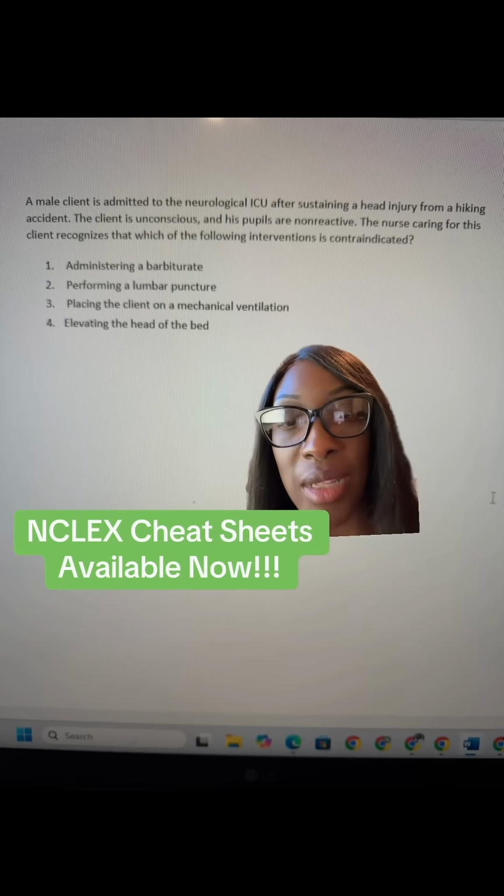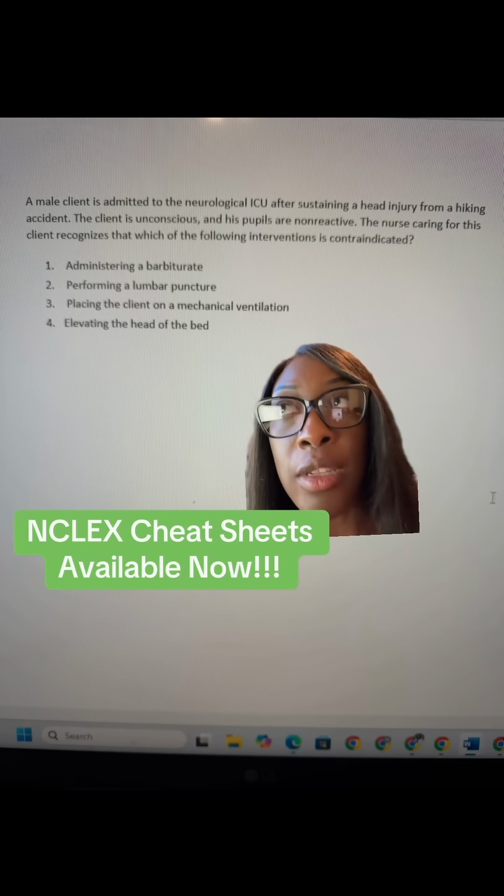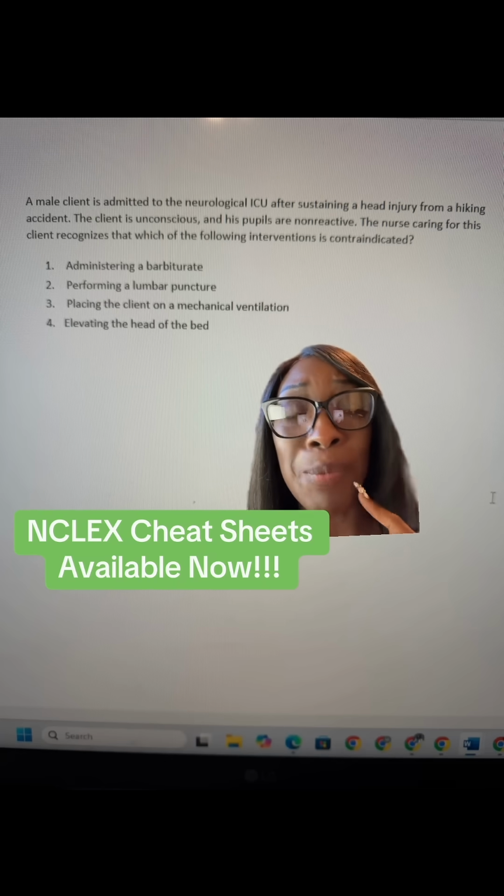Which one is contraindicated? And guys, the correct answer is 2, performing a lumbar puncture. Why? Let's go back to the question. The patient's in the neuro ICU. That should be your first hint of what you should suspect is happening. After sustaining a head injury, that is your second hint. And third, the pupils are non-reactive. What are you suspecting is going on with this patient?